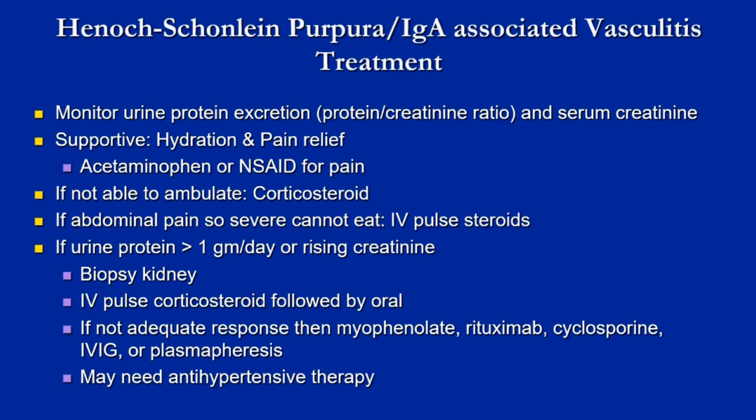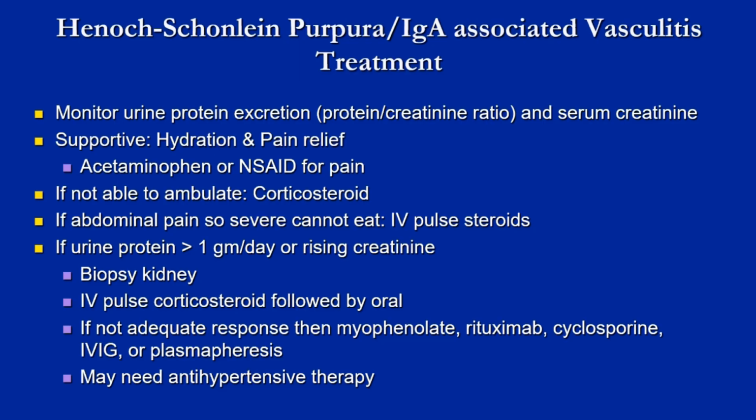With respect to treatment, one doesn't always need to treat the kidneys. So at least initially, one monitors the urine protein, looking for evidence of excess protein excretion, and typically what I follow is a protein creatinine ratio and a serum creatinine.